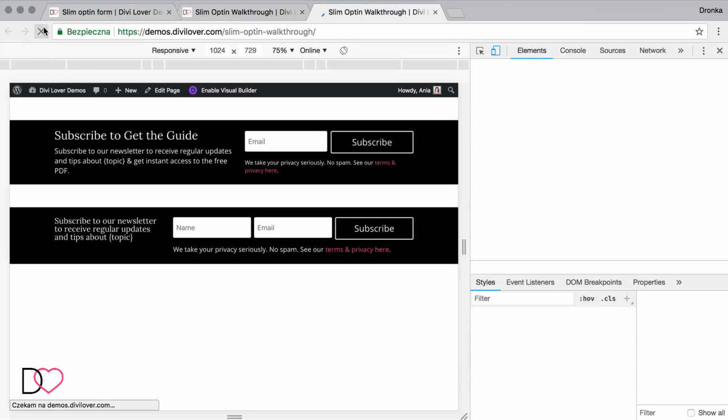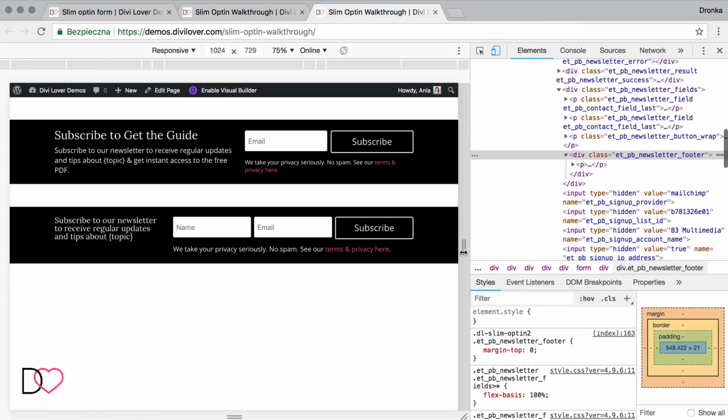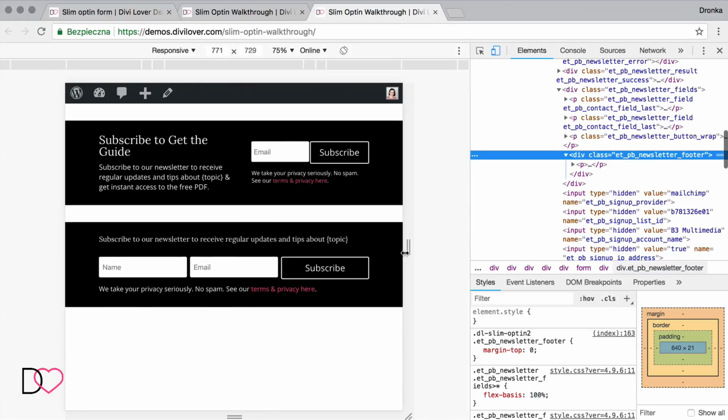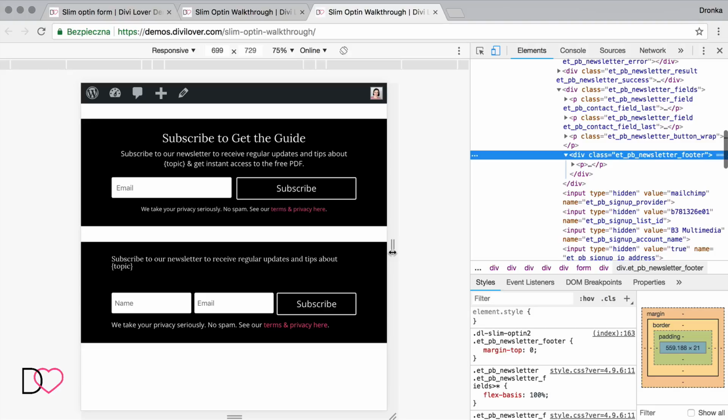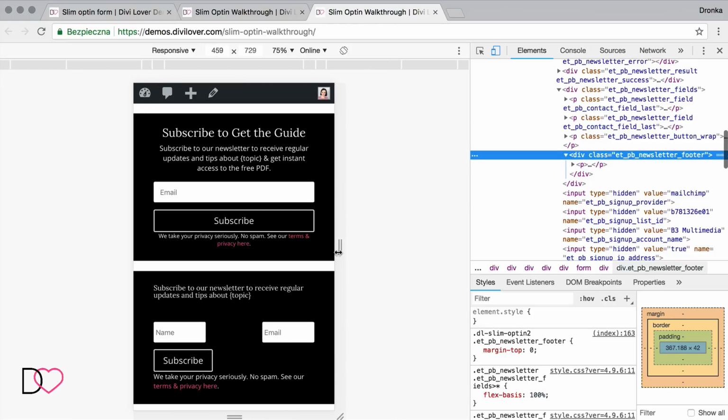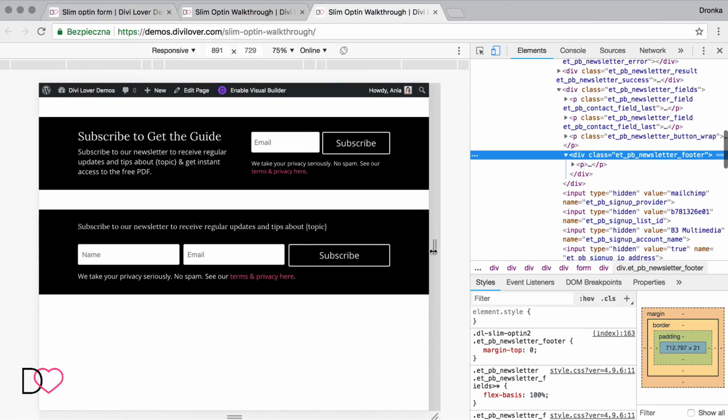And now let's see how that behaves on smaller screen sizes. It's okay here, and right about here it should maybe change the width for 50%, 50% and 100% for subscribe button, and then full width for each on fonts.